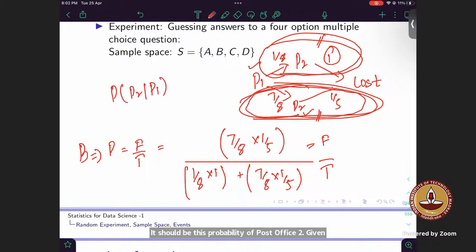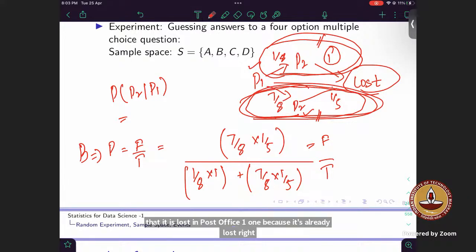What is my post office 1's probability? If the parcel is already lost in post office 1, what is the probability that it is lost? It is lost. That's what I am saying. What is the probability that the parcel is lost, given that it is lost in post office 1? It is 1, because it's already lost, right? Okay. That is how.